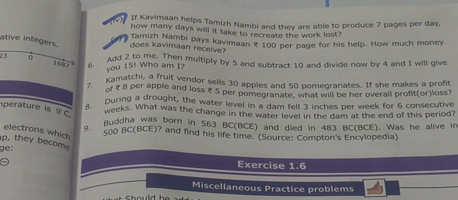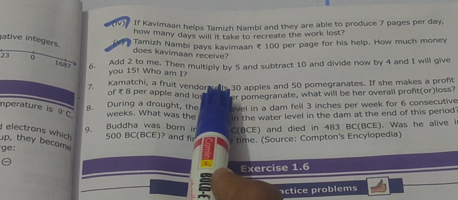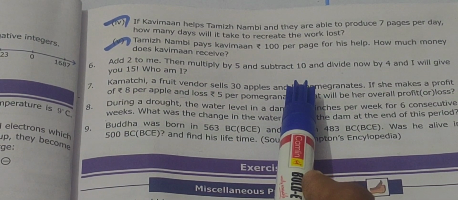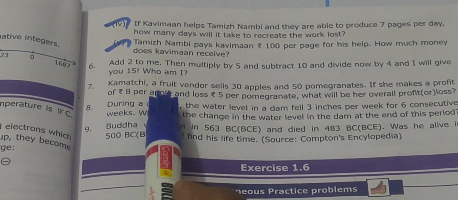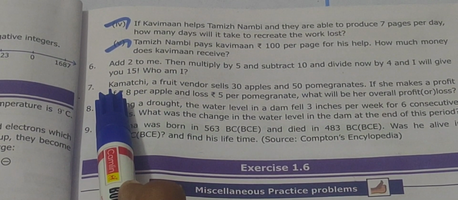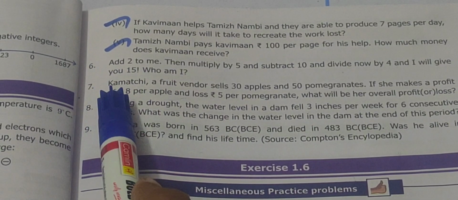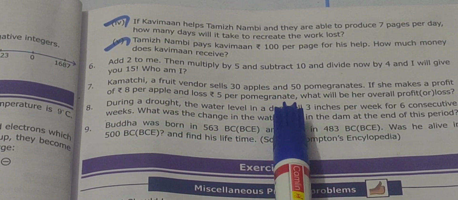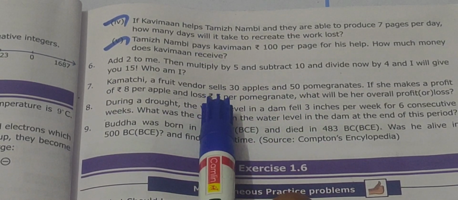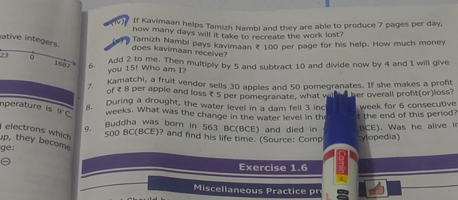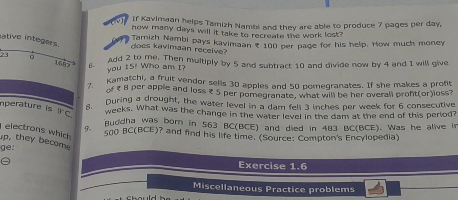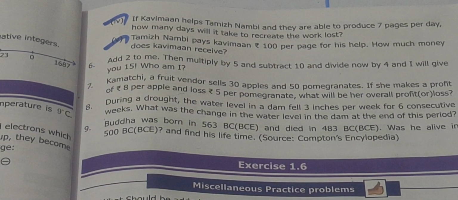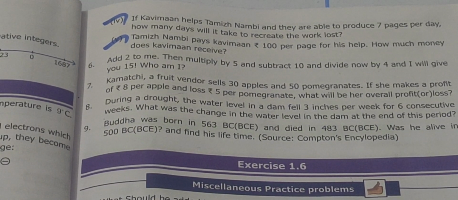Okay children, this Kamachi is a fruit vendor. She is selling 30 apples and 50 pomegranates. For each and every apple, she is getting a profit of rupees 8. For selling the pomegranate, she got a loss of rupees 5. We need to find whether it is a profit or loss, and how much the profit or loss will be.